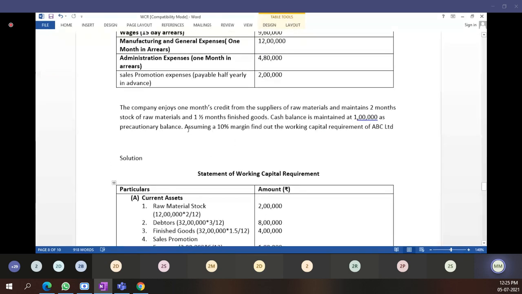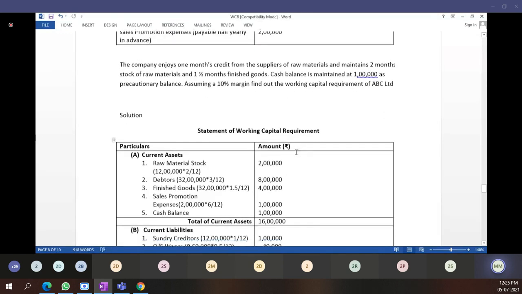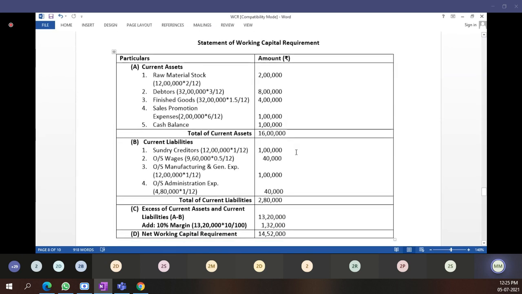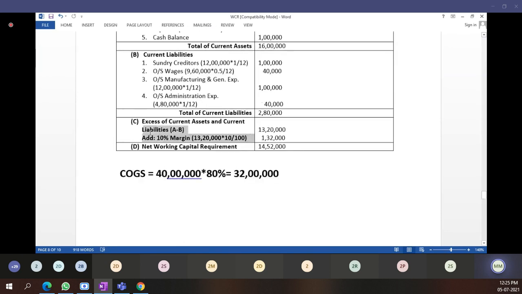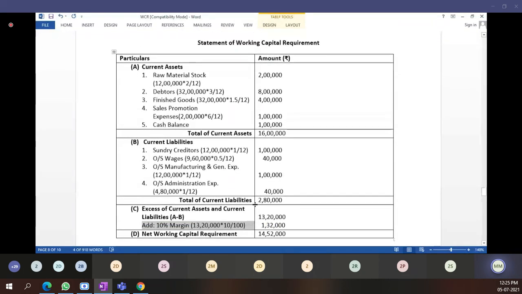They will mention the margin in the problem. If they are not mentioning it in the problem, then also you have to consider a 10% margin. If it is not mentioned in the problem, you still have to consider 10% margin always. This much is clear, students? If you want to take a screenshot, take a screenshot. Then I will start with another problem.